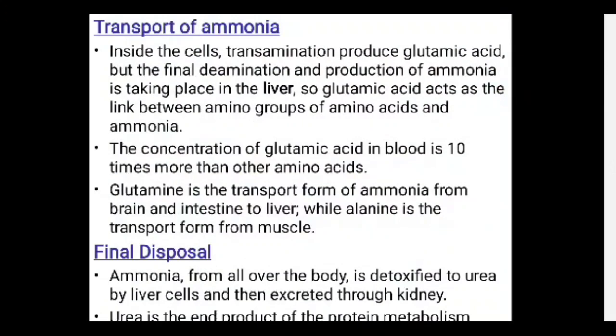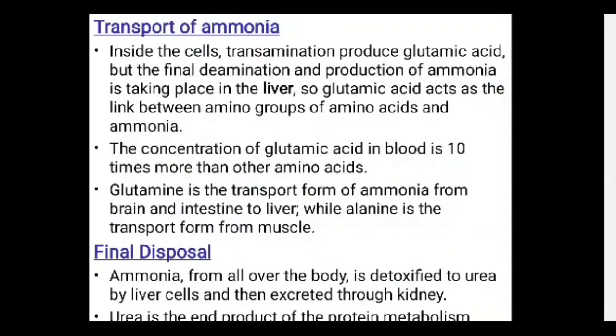Now the transport of ammonia inside the cell. Transamination produces glutamic acid, but the final deamination and production of ammonia take place only in the liver. So glutamic acid acts as a link between the amino group of the amino acids and ammonia. The concentration of glutamic acid in the blood is 10 times more than other amino acids.